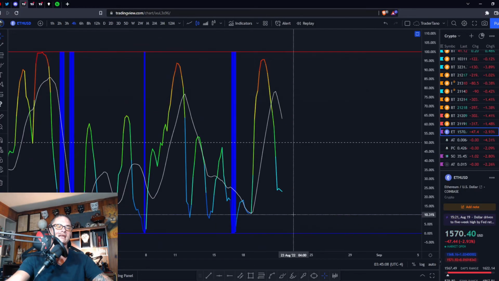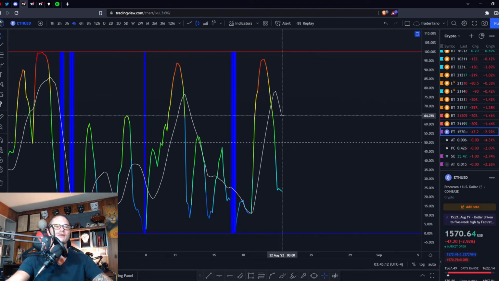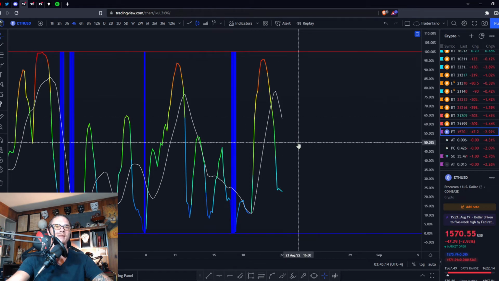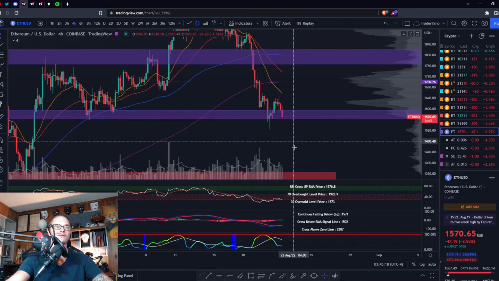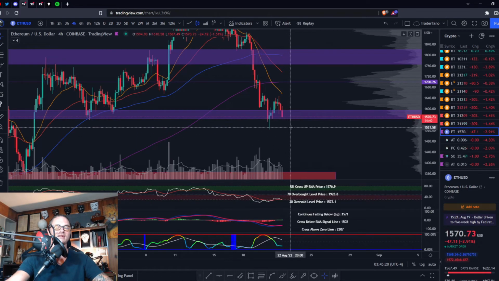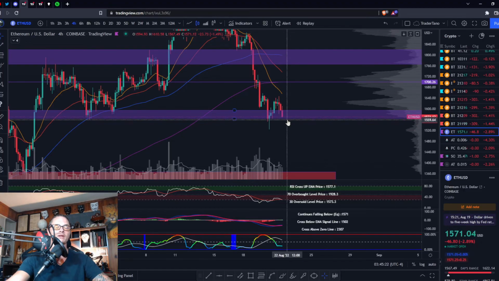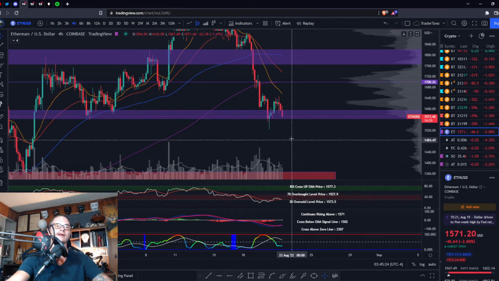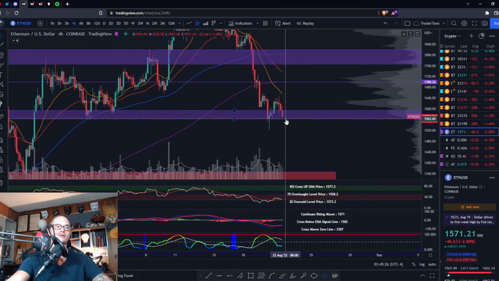BBWP is consolidating a bit, contracting right now, your volatility. Your moving average is heading down, so we need to get back into this upper zone in order for the volatility to start on the 4-hour. But the volatility has started on the 1-hour, so I would expect that to roll over into the 4-hour, and we're going to get going. So either we're going to break the bottom of this purple zone or the top of this purple zone.